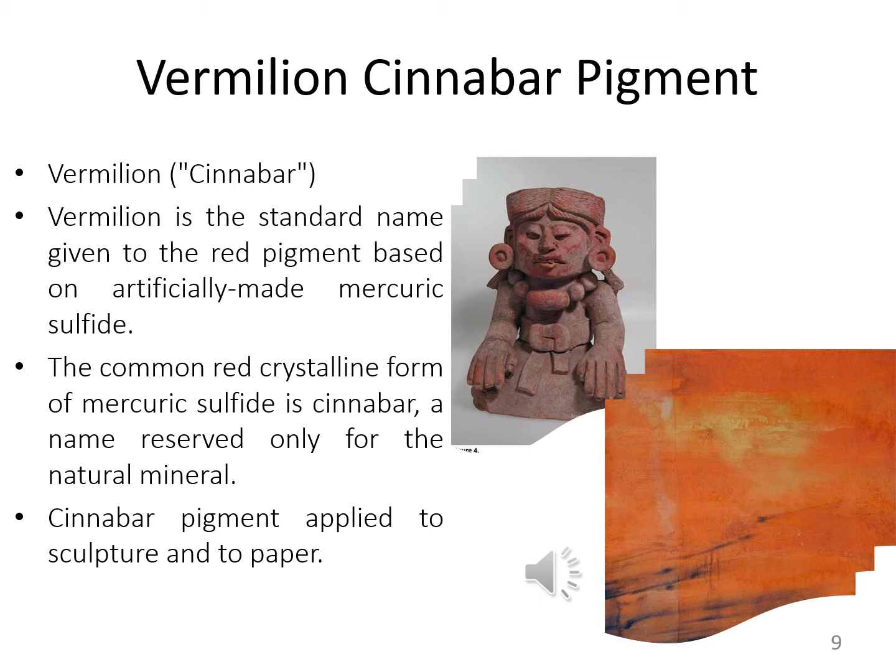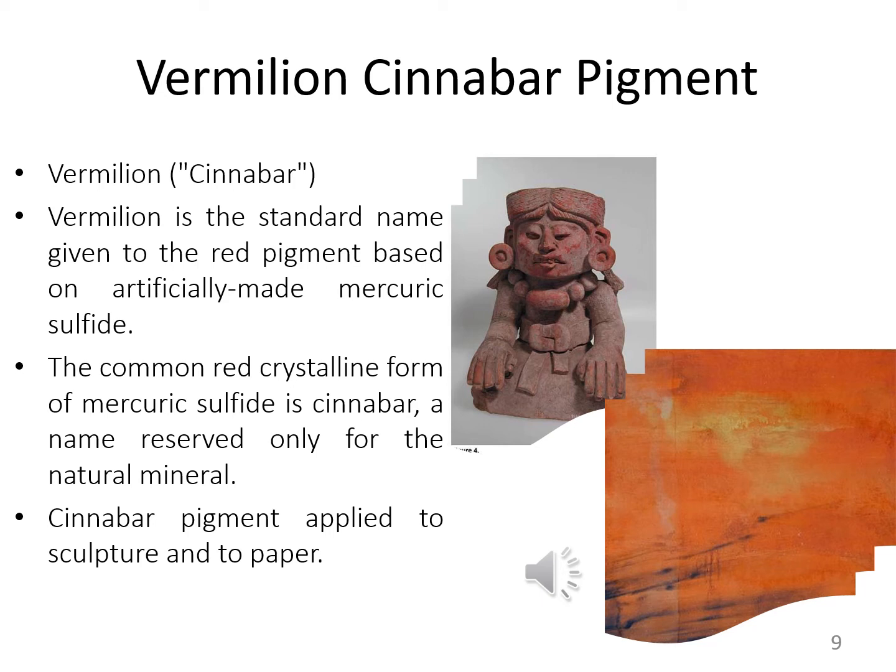The common red crystalline form of mercuric sulfide is cinnabar, a name reserved only for natural minerals.